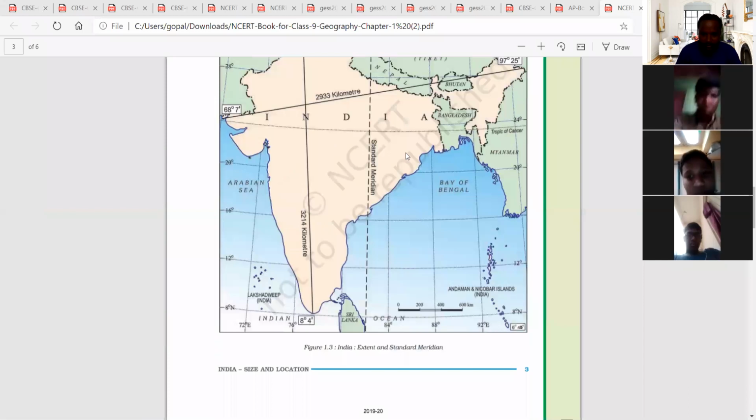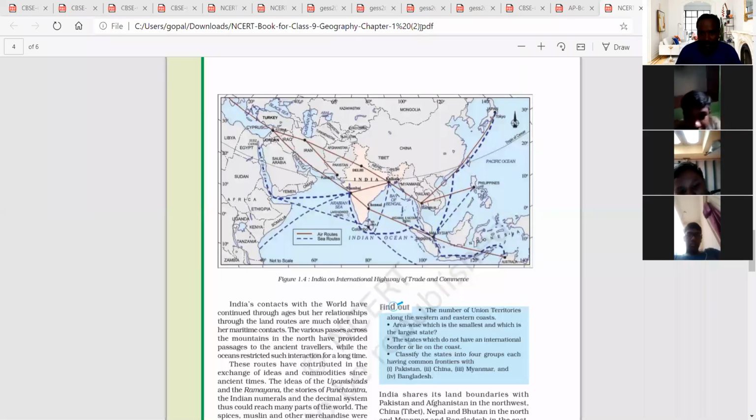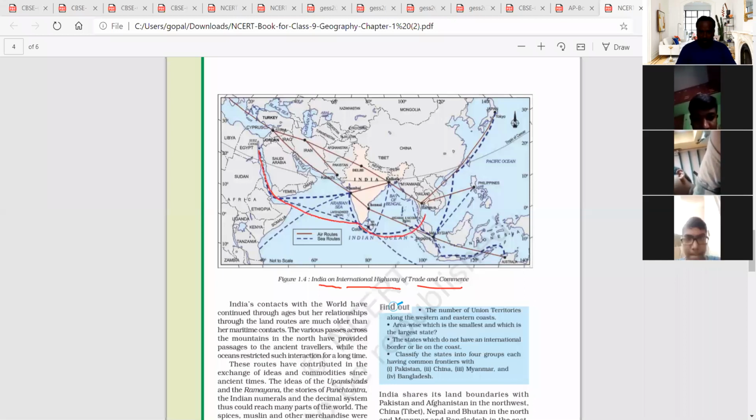See here, it is about India, on the international highway of trade and commerce. There are various trade routes between India and other countries. Most of the ships come from the Red Sea and join here at India, and from here they reach these places, mainly Singapore, and slowly they reach China and Japan. So India has this kind of airlines and trade routes.